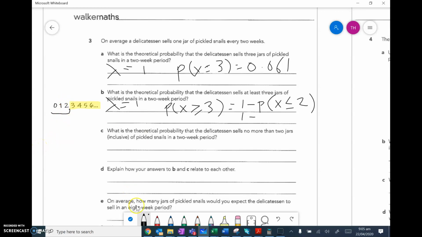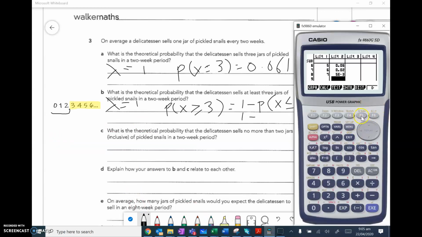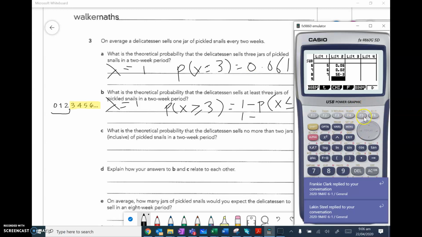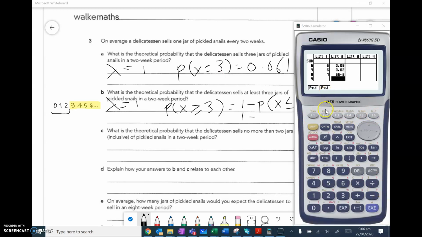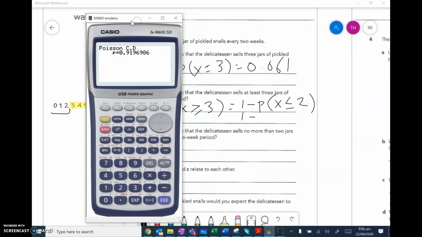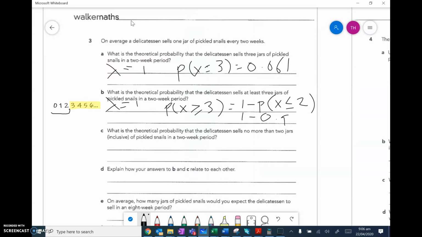So I need to go into my graphics calculator. And this time a distribution, Poisson, and I need PCD this time. So I need x is less than or equal to 2, and my mean is still 1, so I get 0.92. I'm going to round that to 0.92. So 1 minus 0.92 is 0.08.